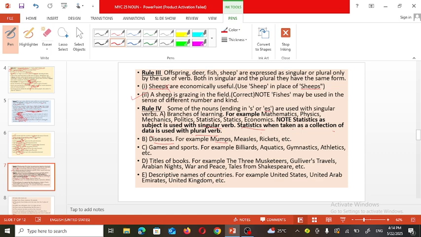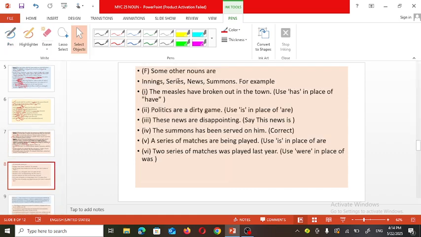A descriptive name of the countries, for example, United States, United Arab Emirates or United Kingdom, etc. Some of the other nouns are such as inning, series, news, summons. These are different examples. Now let's see how it is used.